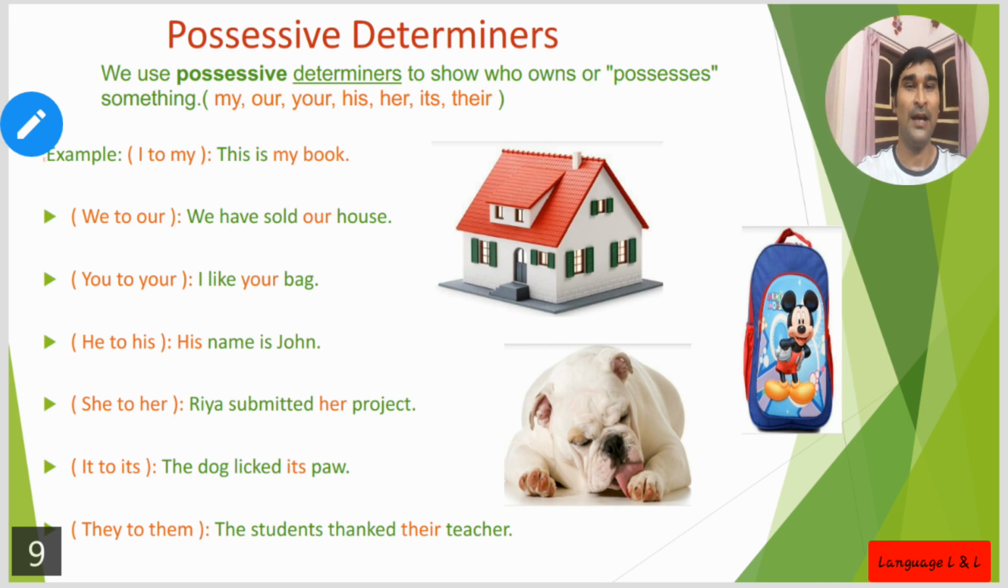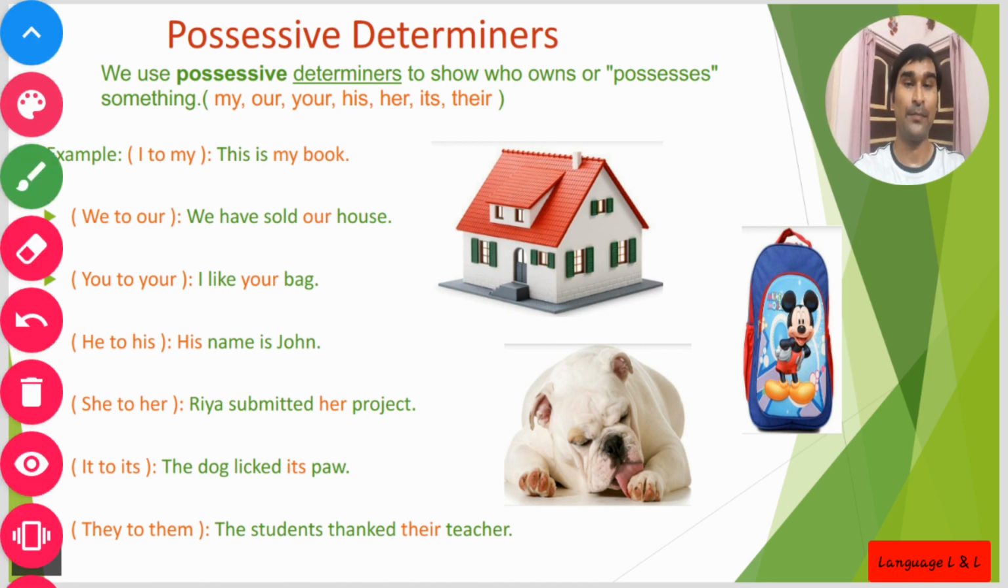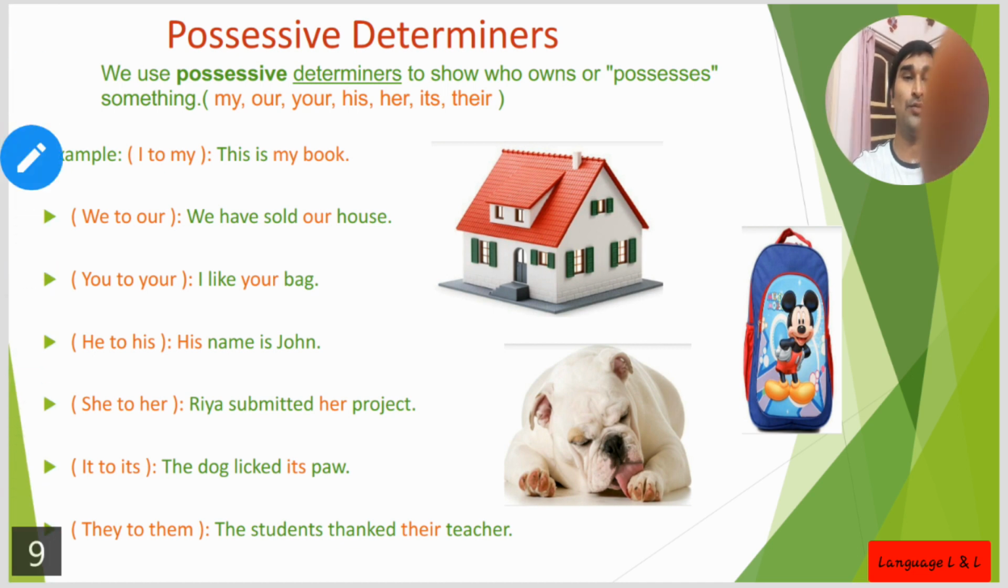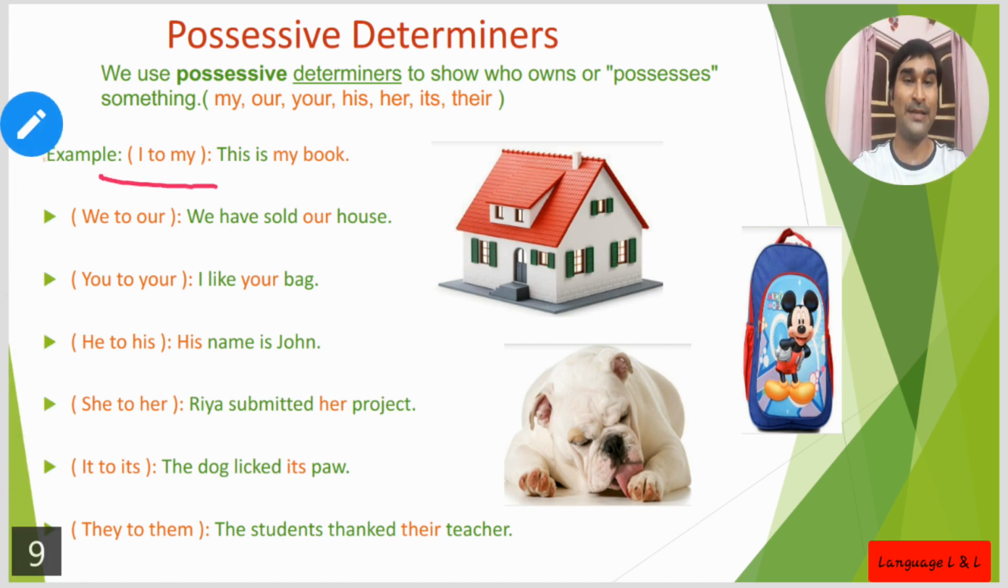Now mind it, here some of the possessive determinants will be there: my, our, your, his, her, its, their. And mind it, all the possessive determinants have come from the pronoun. Here I have taken the example, just like the first one, I to mine. I to my, you can see, this is my book. Actually, my, that possessive determiner, has come from I. So this is my book.